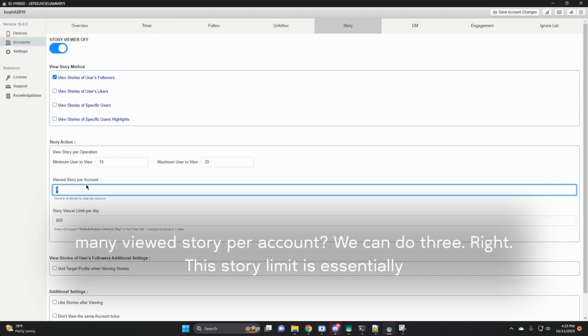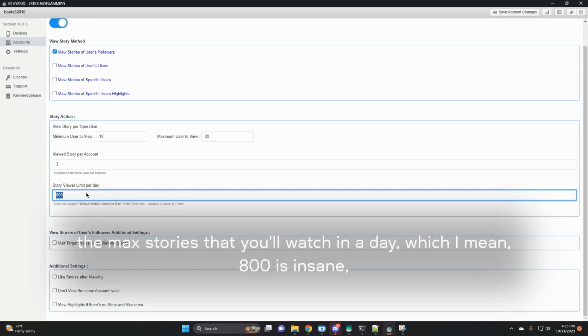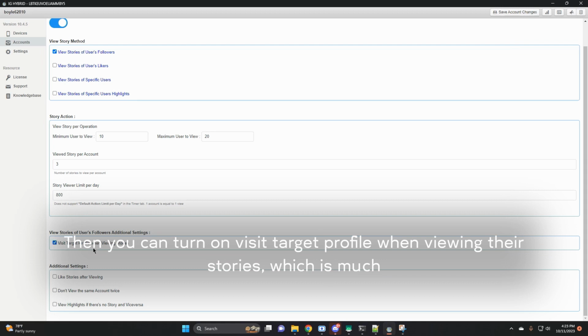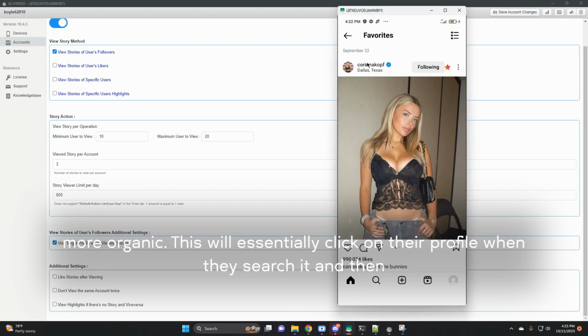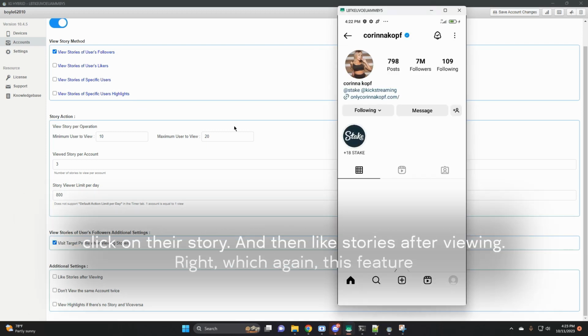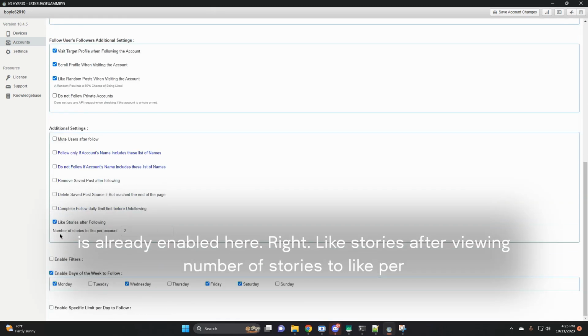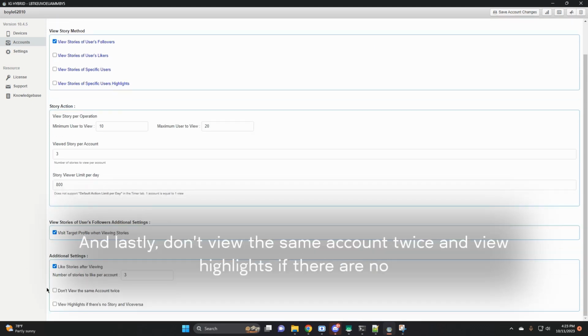How many stories viewed per account? We can do 3. This story limit is essentially the max stories that you'll watch in a day, which, I mean, 800 is insane, but whatever. Then you can turn on visit target profile when viewing their stories, which is much more organic. This will essentially click on their profile when they search it, and then click on their story. And then like stories after viewing, which again, this feature is already enabled here. Number of stories to like per account, 2. And lastly, don't view the same account twice, and view highlights if there are no stories, and vice versa.